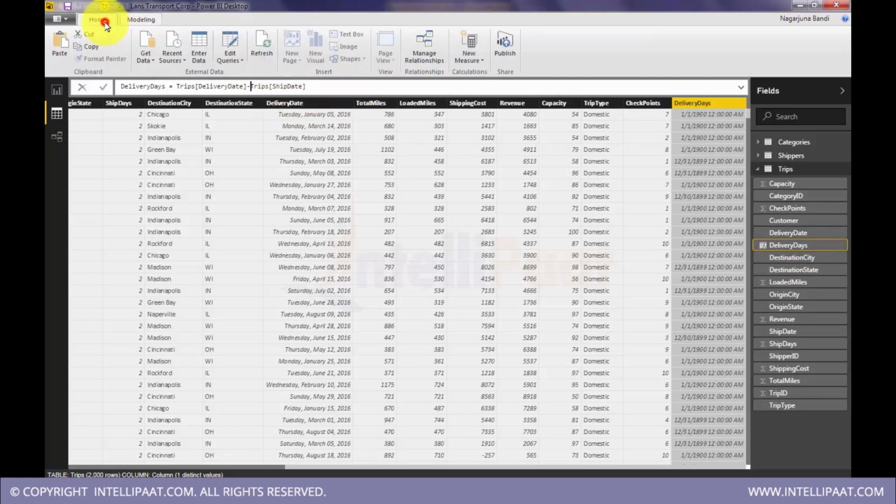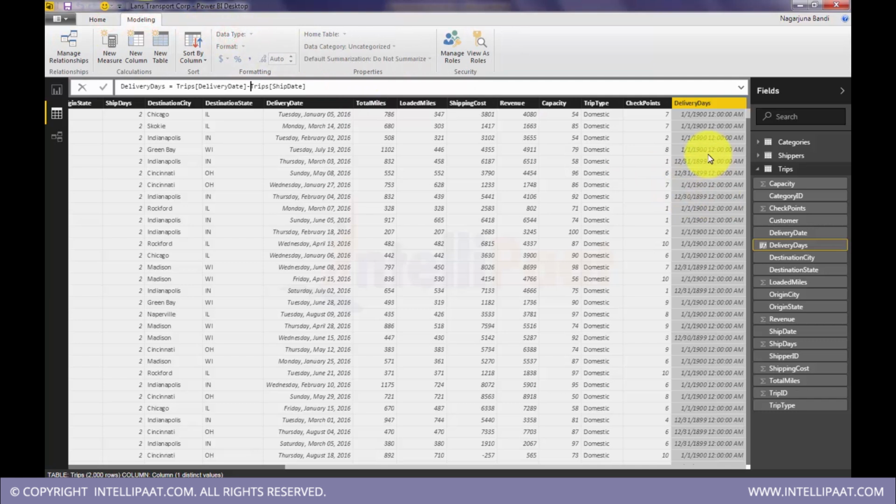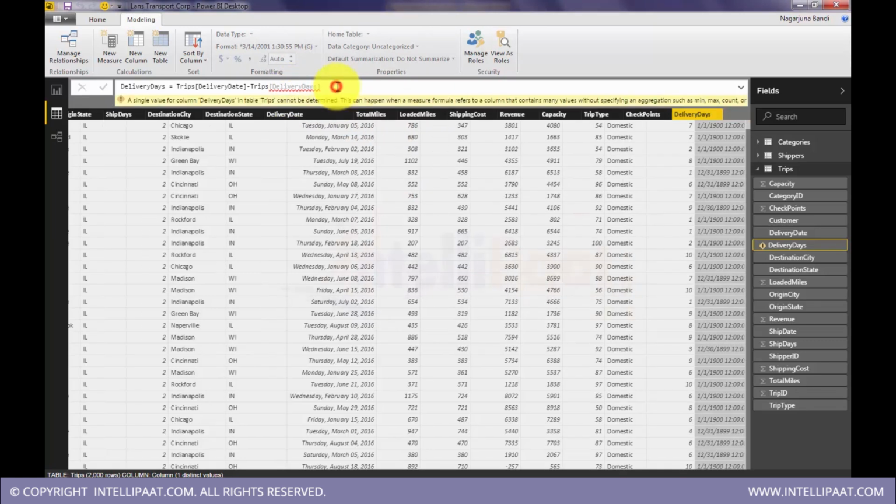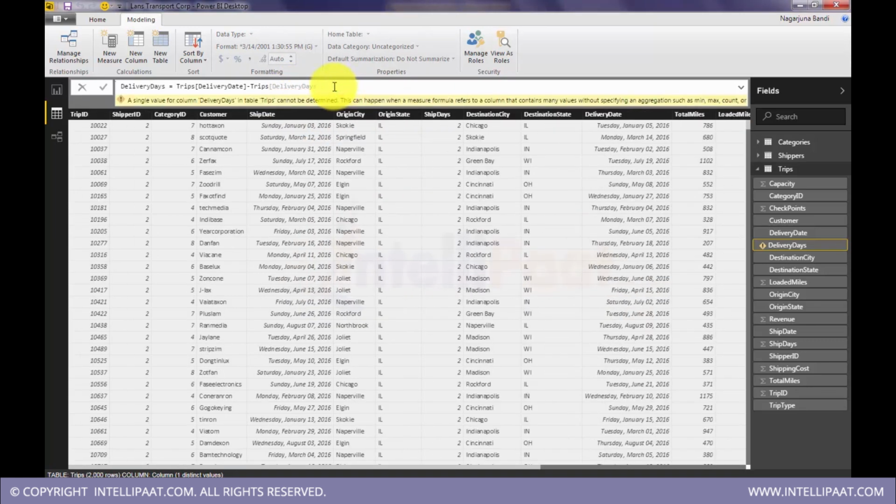Ship days, this should get highlighted generally. Okay, there is some issue here. Delivery date, sorry, not delivery date minus delivery date, delivery date minus ship date.